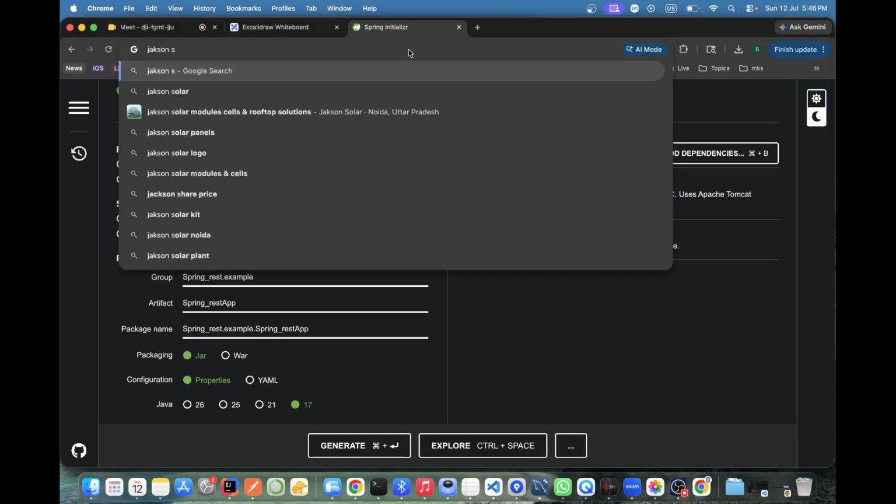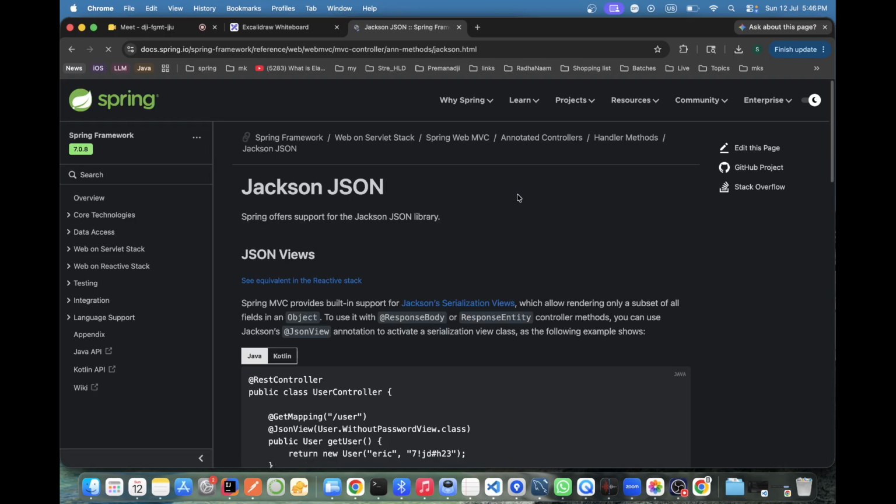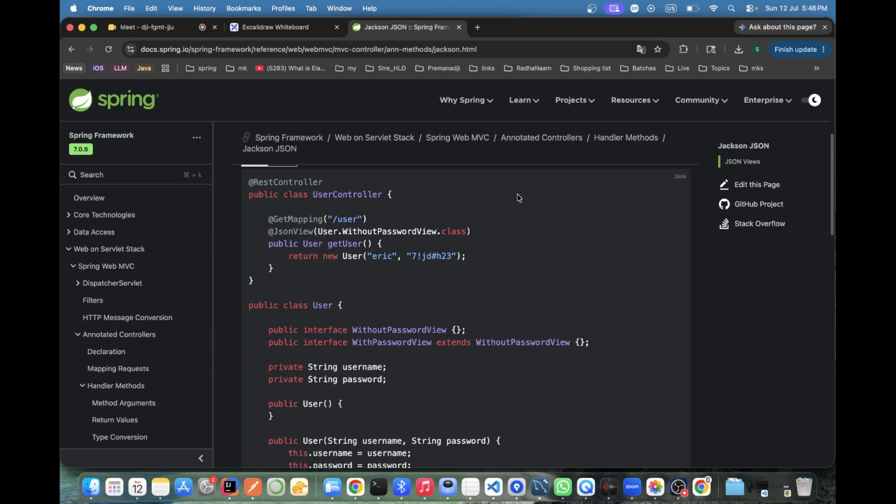Spring. See, this serves the JSON, with the help of Jackson; this is all written on it. If you go deep, it will be even more. So you read in your own terms. I'm just telling you, JSON is converted by Jackson. That's the simple version. You should understand what Jackson is, what JSON is, how it's converted.